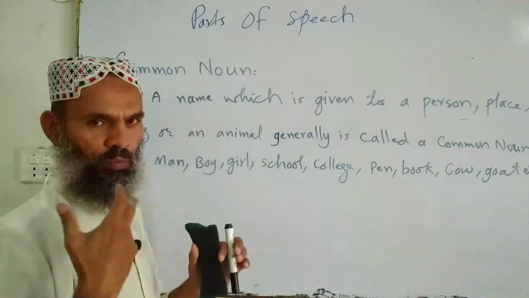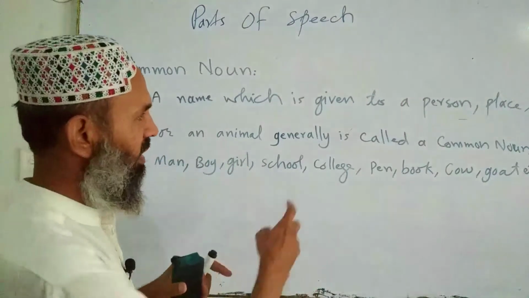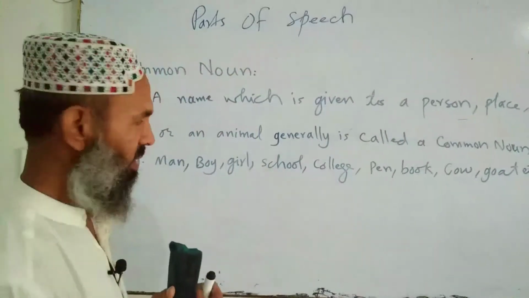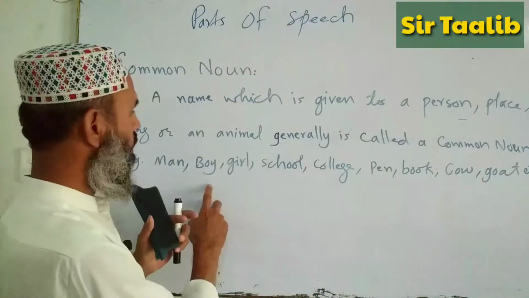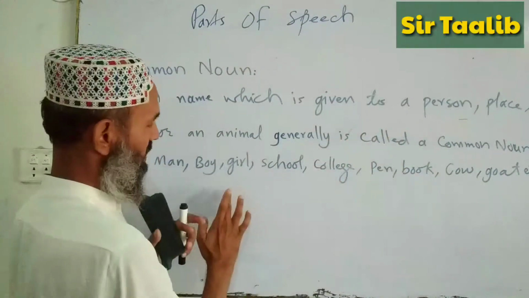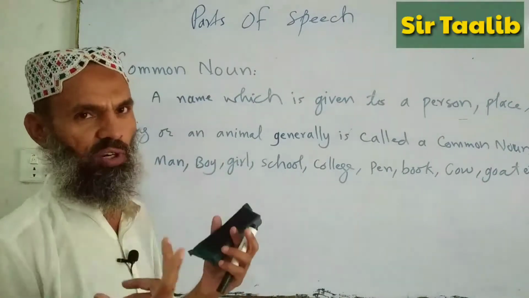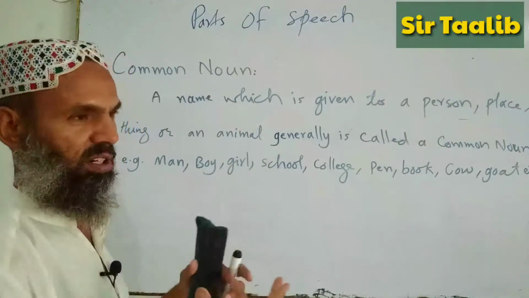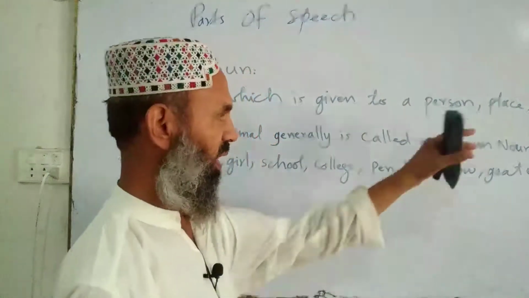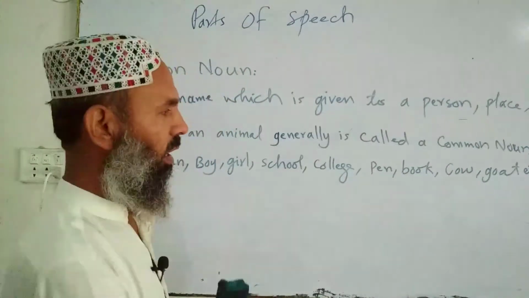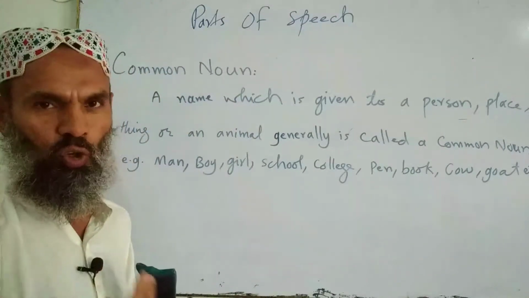A name which is given to a person, place, thing, or animal generally or commonly is called a common noun, such as man, boy, girl from persons; school, hospital, college, university from places, which are general, any place, any person; then from things, pen, book; and from animals, cow, goat, dog, horse.